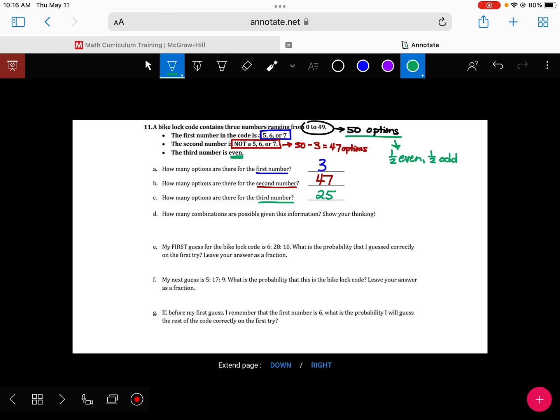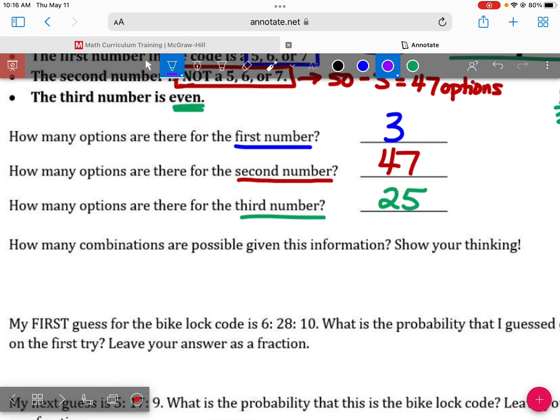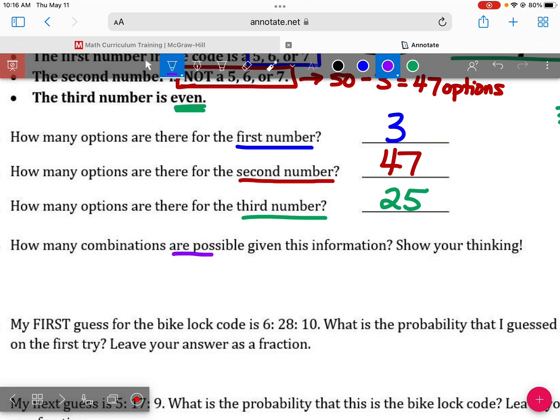Part A, B, and C is all a lead up to part D right here. If I know that there's 3 options for the first number, 47 options for the second number, 25 options for the third number, and I want to know how many are possible given this information, what am I going to do with the 3, the 47, and the 25?